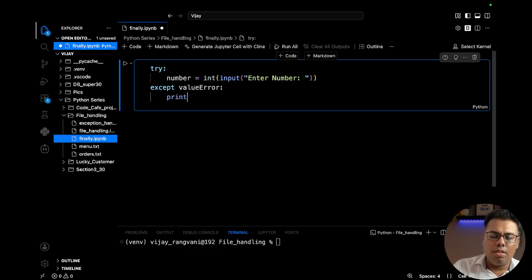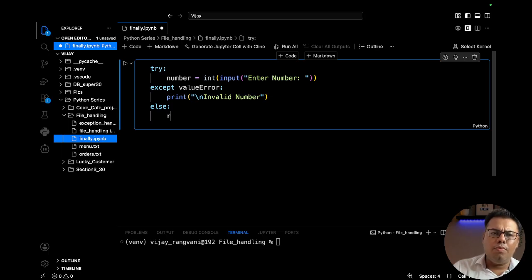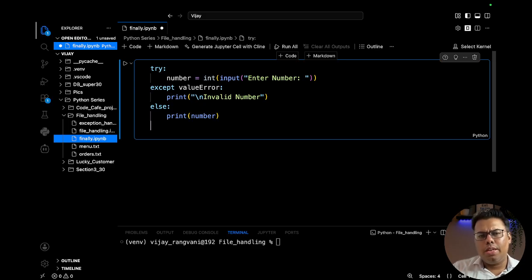We will print "invalid number". And in the else block, if the number is able to be typecasted to numeric format, we can print the number. We don't need the double quotes, we can print the number.